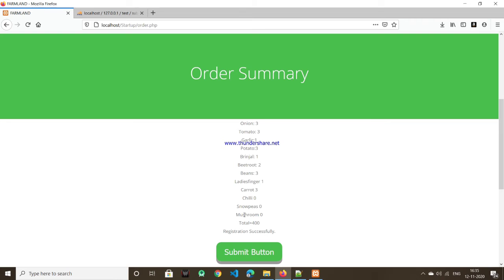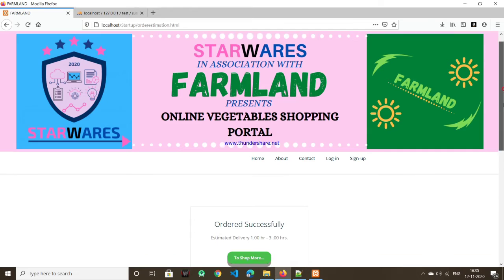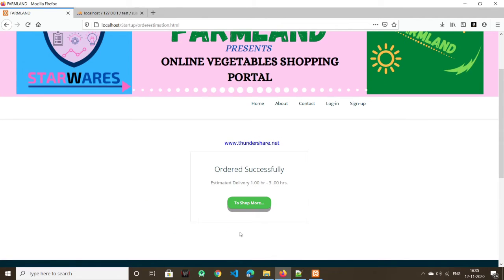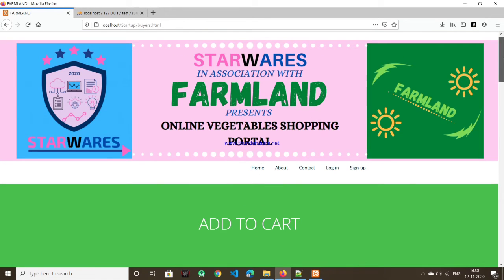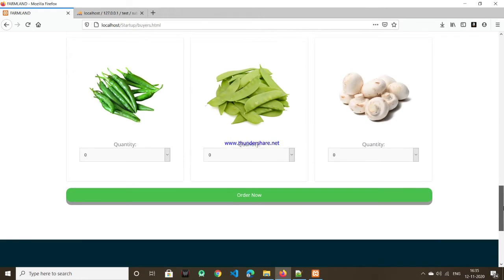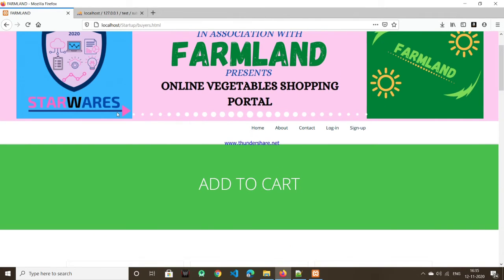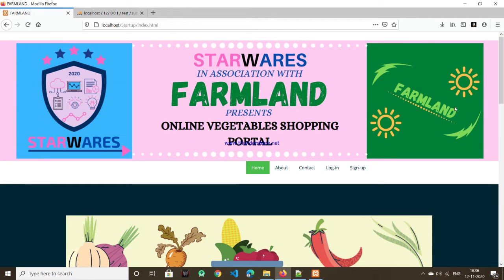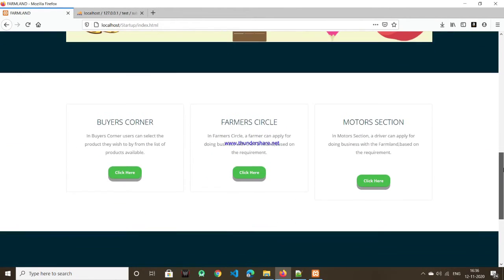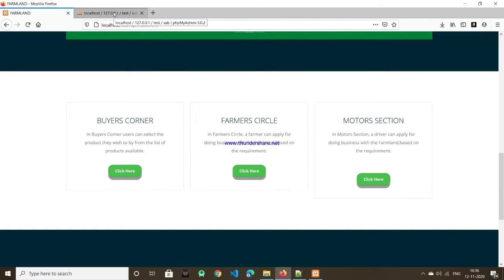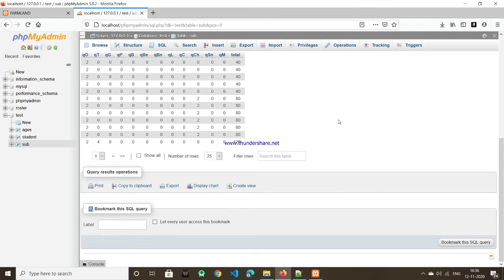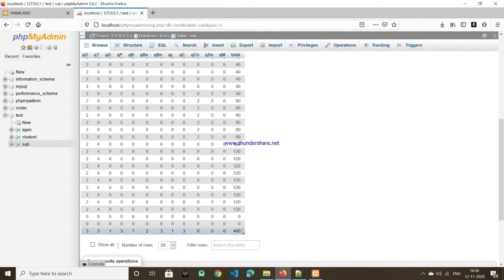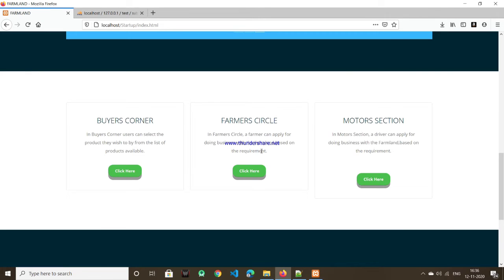Once you click the submit button, you will get a message of ordered successfully, and you will also get the estimated delivery time. If you want to shop more, you can click the shop more button and shop. All the entered data will go to the database that is already created using MySQL, and it gets stored there. The next is the farmer circle.